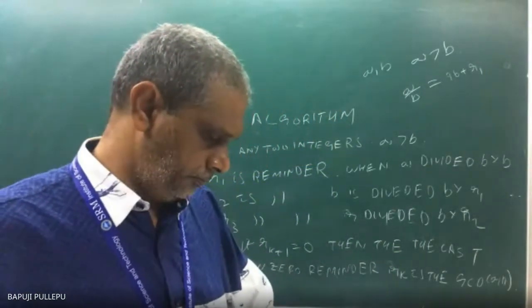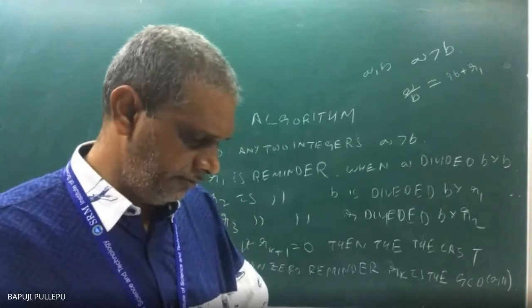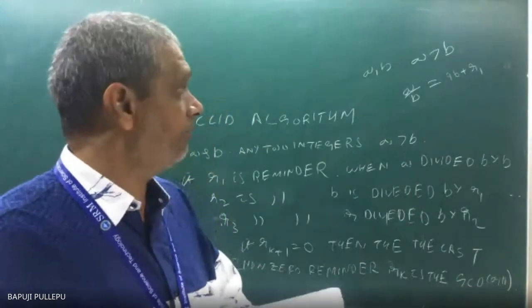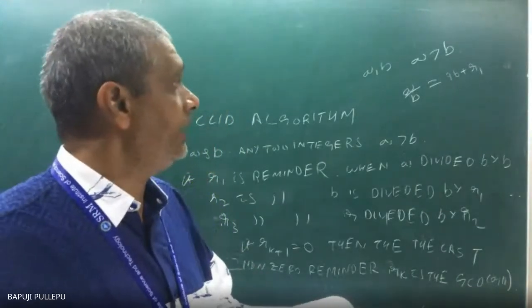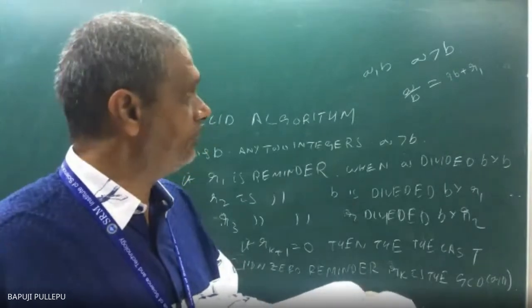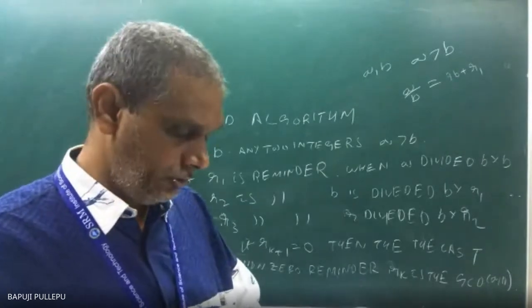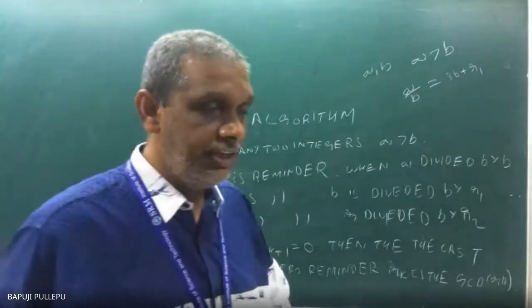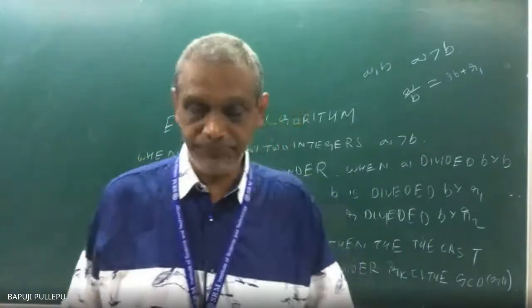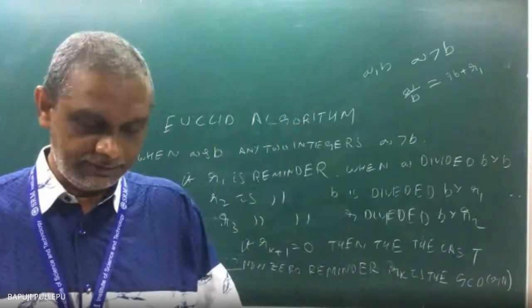Then r2 is the remainder when b is divided by r1. Again you will get r2. So on, if you do this, when you get a last non-zero remainder, that you can say is the GCD.